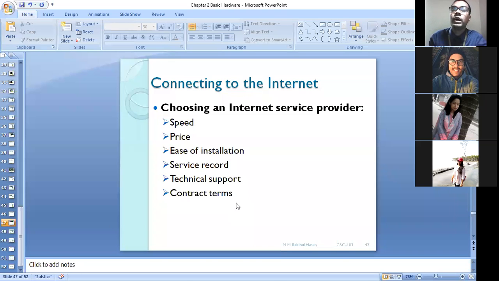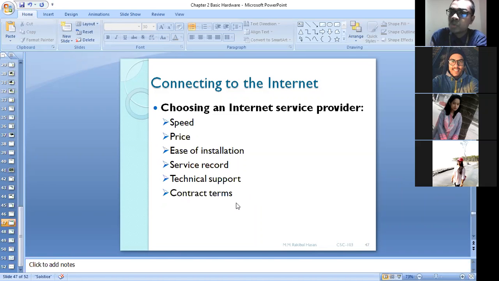Service record means the same ISP is used by many people, isn't it? The same ISP is used by different people in your area. So what you can do is go through their record: how many complaints they usually get, and what type of problems users who use their service are facing.